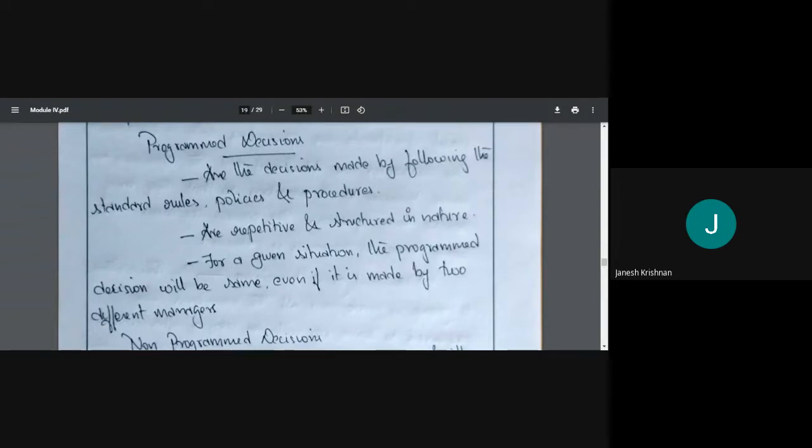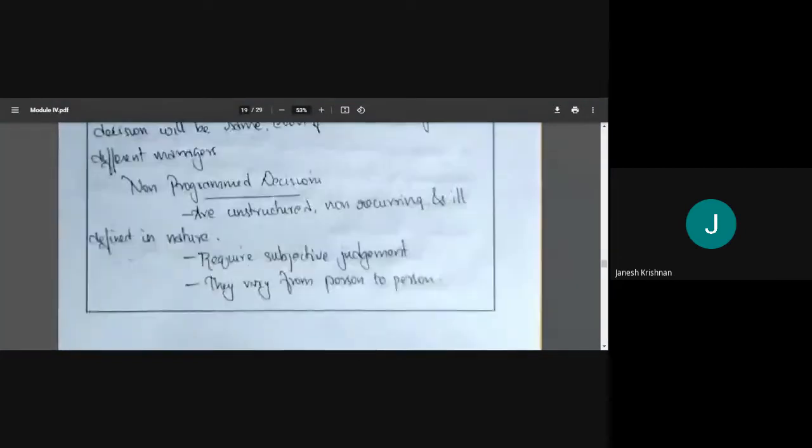So who makes this decision? Programmed decisions will be made at the lower level. Lower-level management will make more of the programmed decisions. Then we have non-programmed decisions.